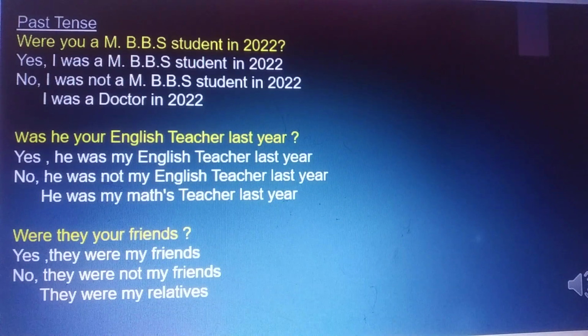Were you an MBBS student in 2022? Yes, I was an MBBS student in 2022. No, I was not an MBBS student in 2022. I was a doctor in 2022.